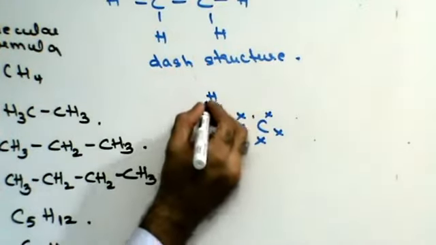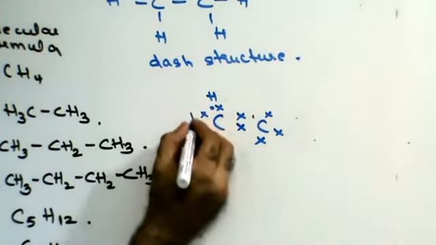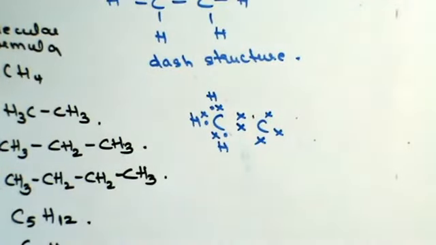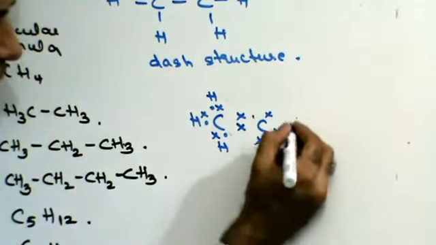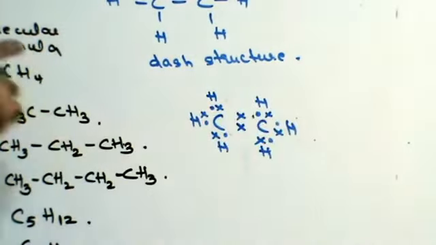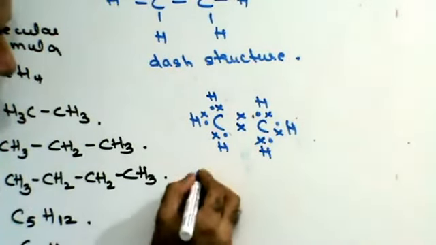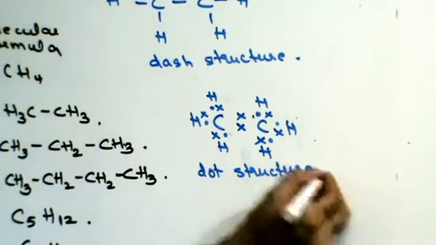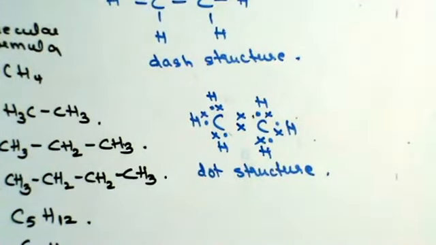Each carbon will react with hydrogen with one bond, hydrogen with one bond, hydrogen with one bond. This is how ethane will look in the dot structure. This is the dot structure of ethane. Fine, do we get this?